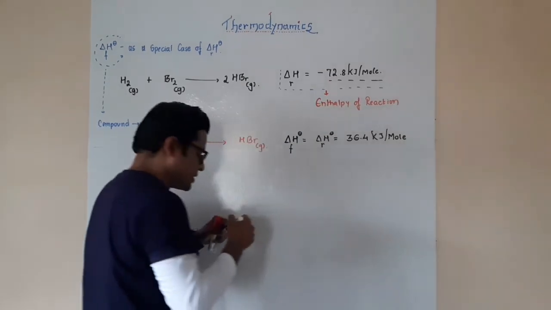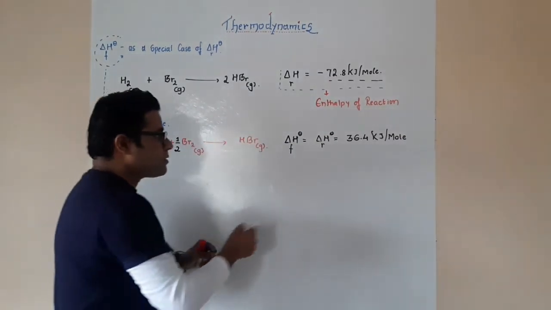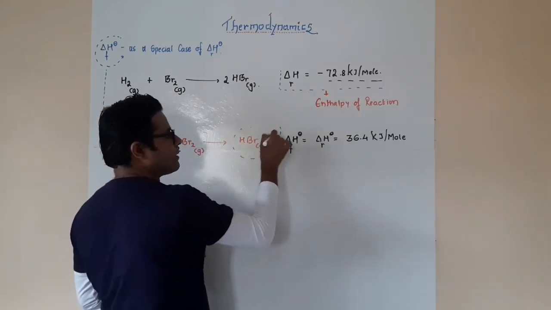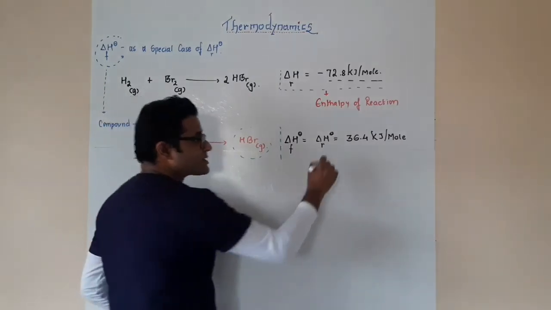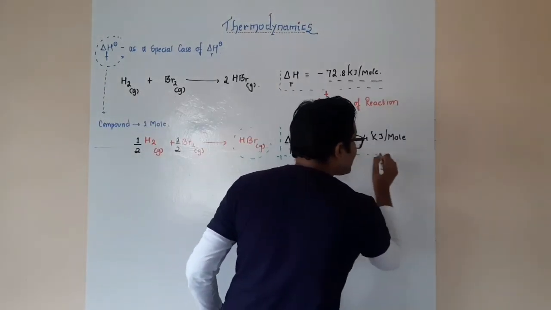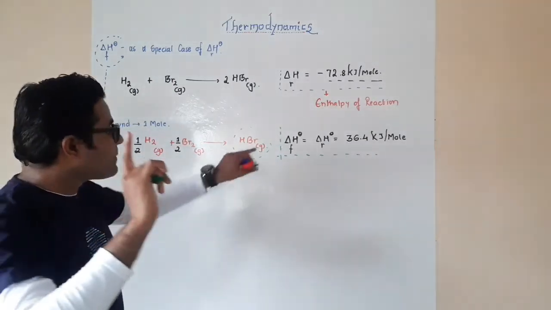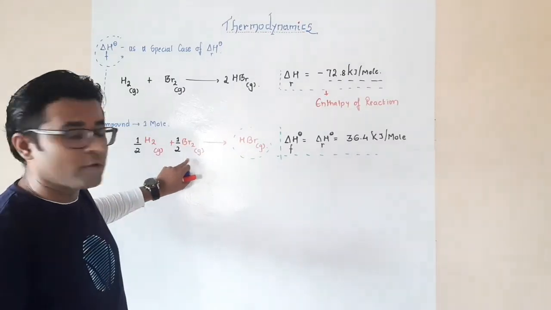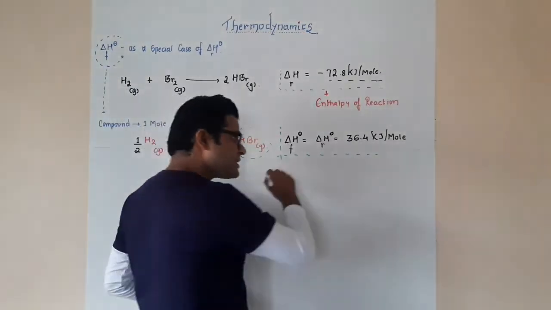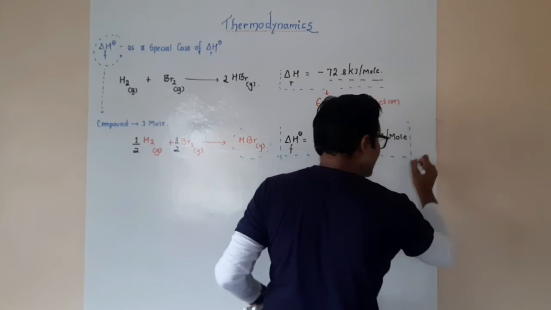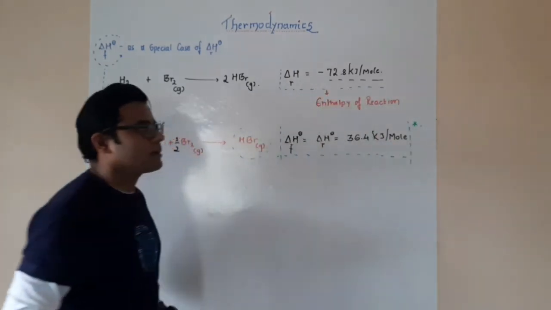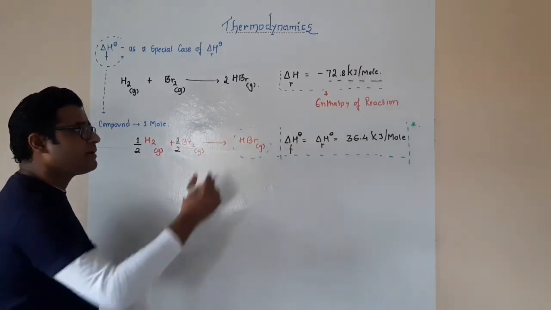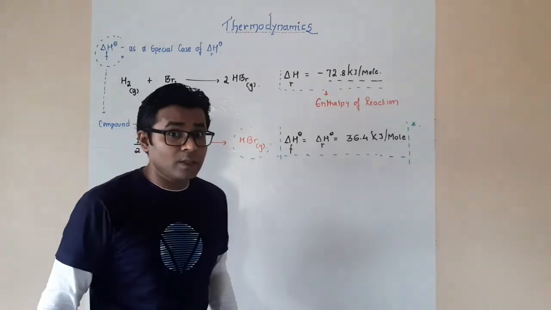Now this condition, as what you see, wherein the enthalpy of formation, that is nothing more than the formation of 1 mole of this particular compound, is equal to the standard enthalpy of a reaction. Standard enthalpy of a reaction means a particular reaction wherein everything is in the standard state and it will give rise to 1 mole of the particular substance. So in this case, only for this particular reaction, standard enthalpy of reaction is equal to standard enthalpy of formation, and both of them are equal to 36.4 kilojoules per mole.